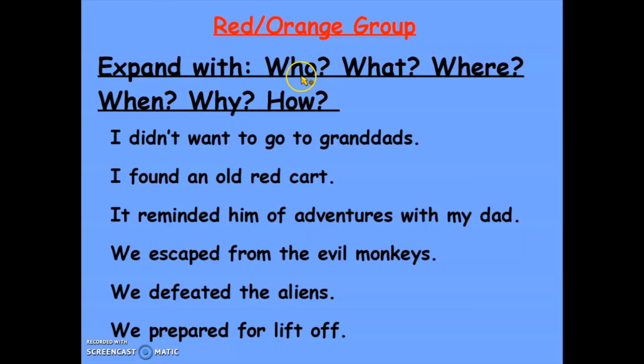Not just expanding with who, what, and where, but could you tell me when it happened, why it happened, how it happened? Can you use a range of conjunctions to expand your sentences? Could you use adverbs to explain how something happened? These sentences need to be written in your literacy book and then expanded to add as much detail as you can.